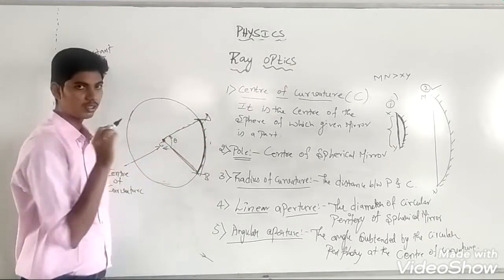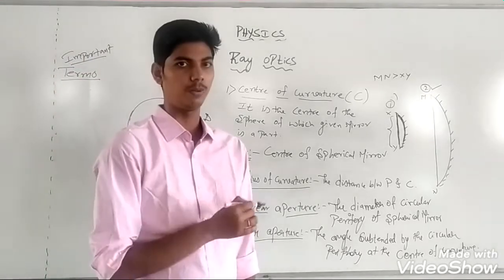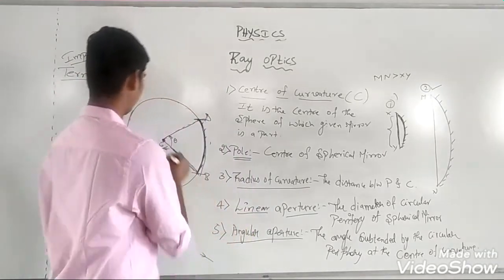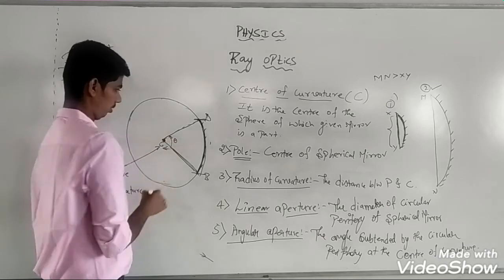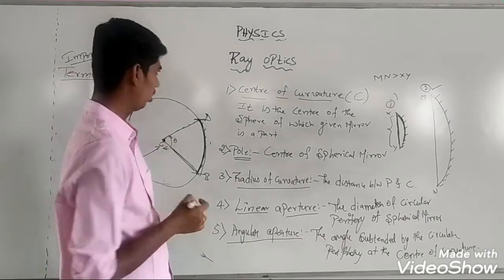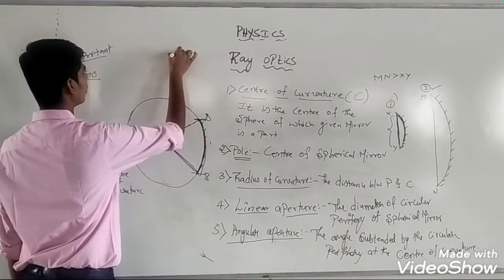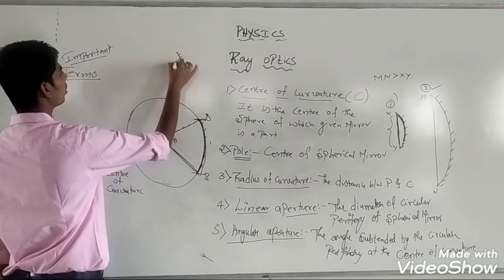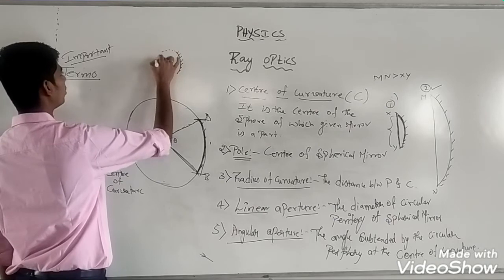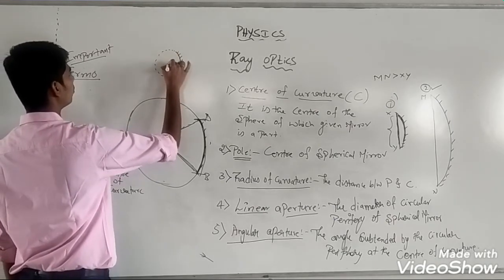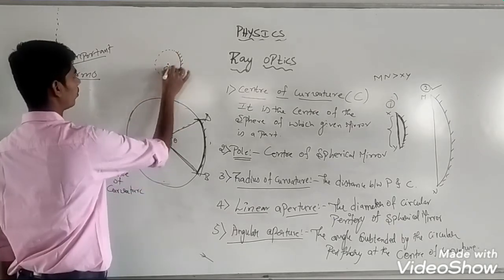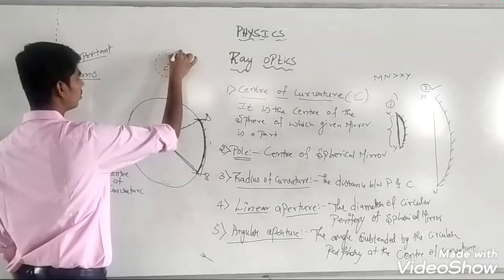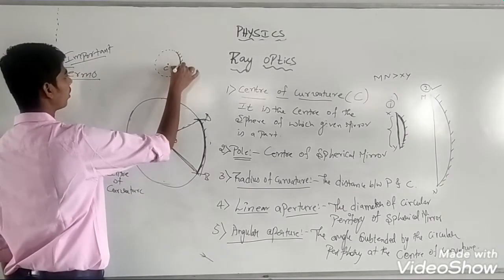This angle subtended by the circular periphery at the center of curvature of the spherical mirror is called angular aperture. See, in this case, this is a concave mirror, and if I construct an imaginary sphere, this will be the center of curvature of the sphere, right? This is the circular periphery.